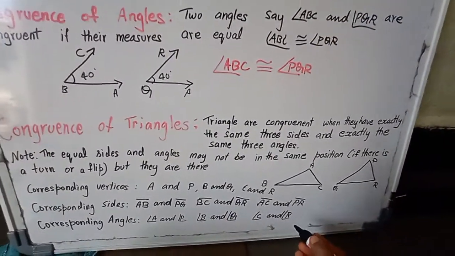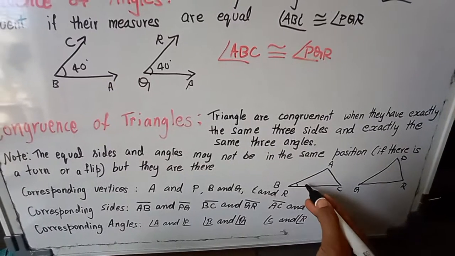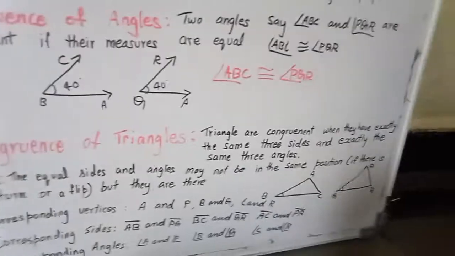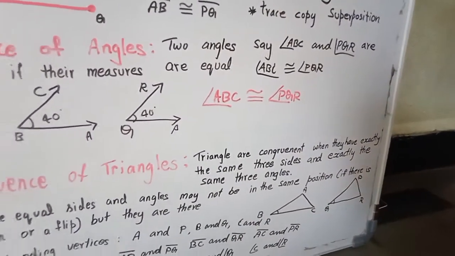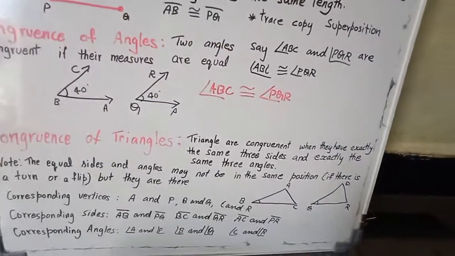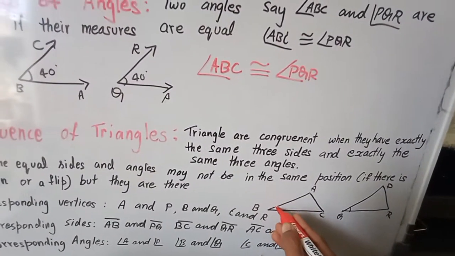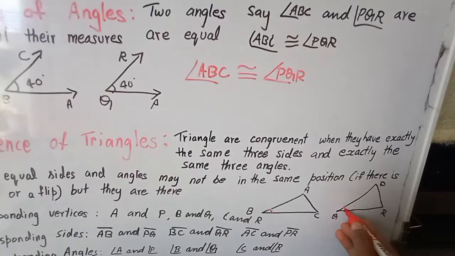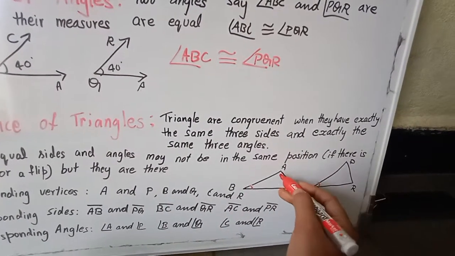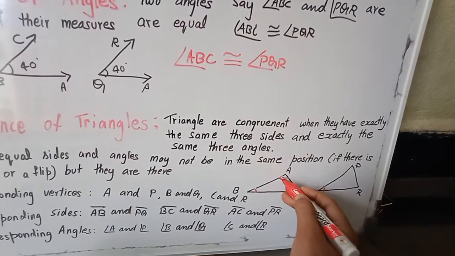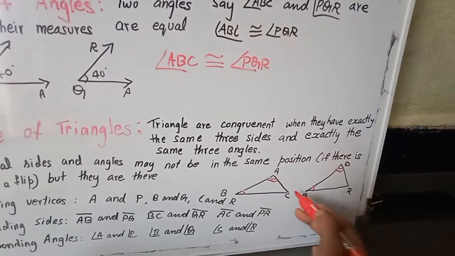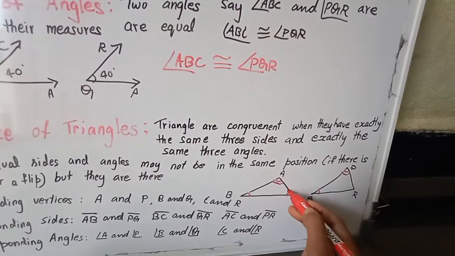For corresponding angles, for example, in the first triangle PQR, you can use some other color, it will be more attractive and you can identify very easily. So I will use the red color. Here one angle, this angle corresponds: A and P with one mark, the second angle with two lines, and the third with three marks.